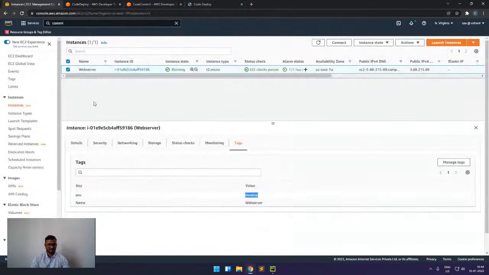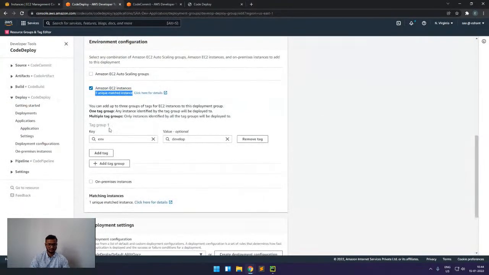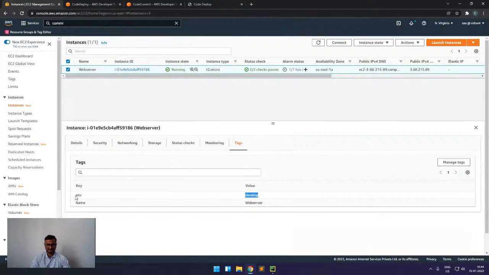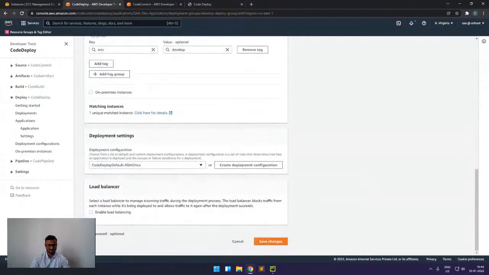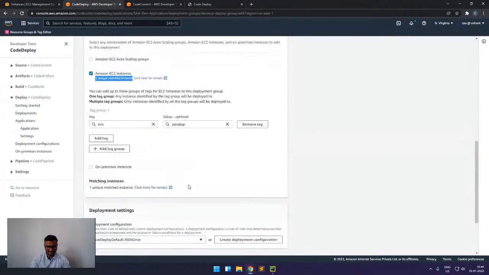So in this way, here we can see that one unique matched instance. Since I only have one instance with this tag, CodeDeploy comes to know that this particular key-value matches with one instance, and it will deploy to this instance only. For example, if I want to deploy to some other instance, where I have env as prod, we can also configure and create a separate deployment group for that. So this was the thing I wanted to highlight.